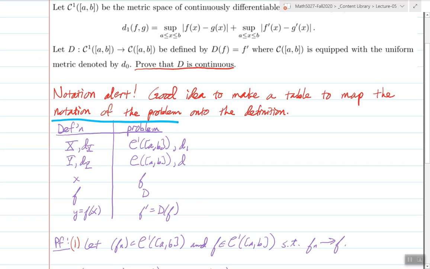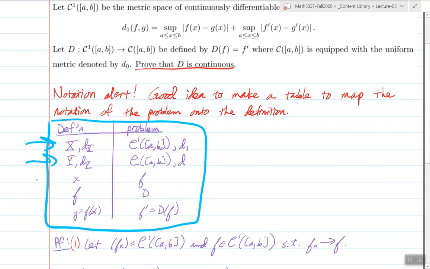This table is very useful to map things from the definition of continuity, like what's your input space, what's your output space, what's a point in the input space, the function f, and output values y. These are for the abstract definition using x and y instead of m and n for the notation for the input and output metric spaces. And then think, well, what are the corresponding terms in this specific problem? That's showing up on the right-hand side of this.